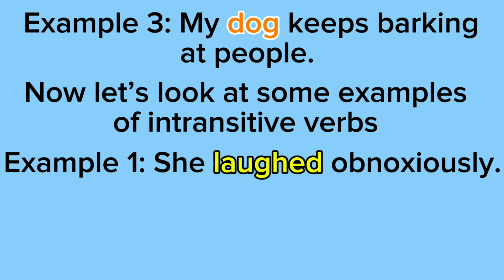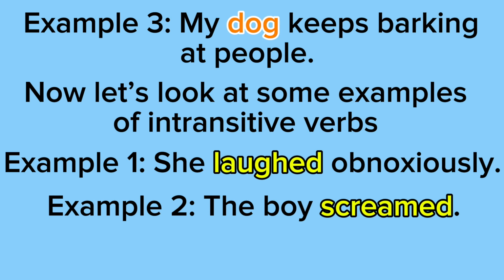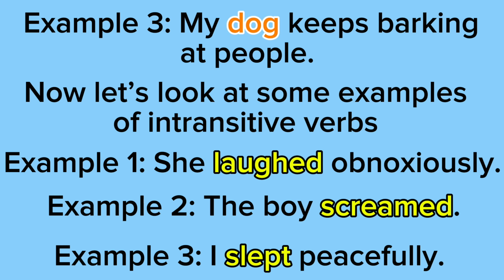So example 1 says she laughed obnoxiously. So as you can see, there's just a subject in this sentence, and the verb is laughed. Example 2 says the boy screamed. As you can see, there's just a subject in this sentence, well, and the verb, of course, but the subject is the boy and the verb is screamed. And example 3 says I slept peacefully. As you can see, there's just a subject in the sentence. The subject is I because I'm doing the action, and the verb is slept.